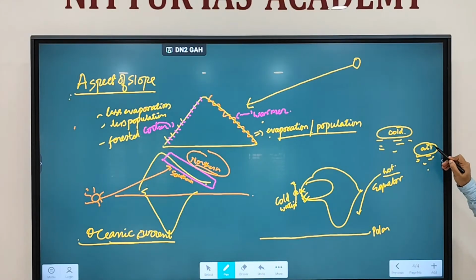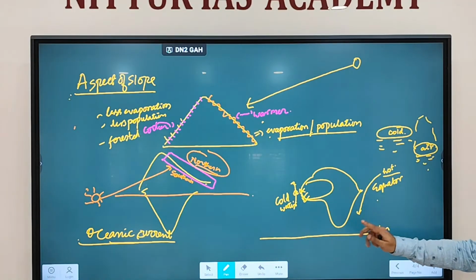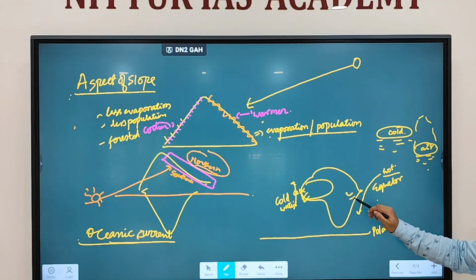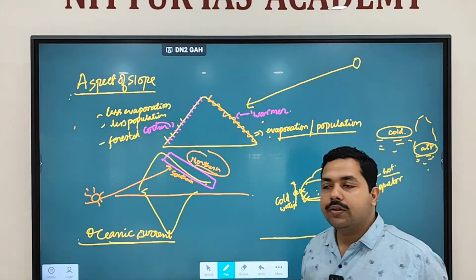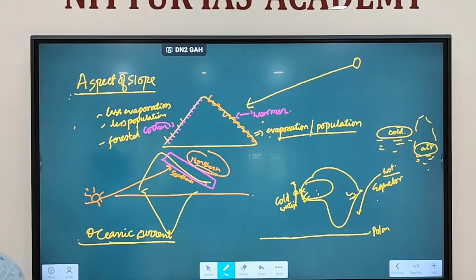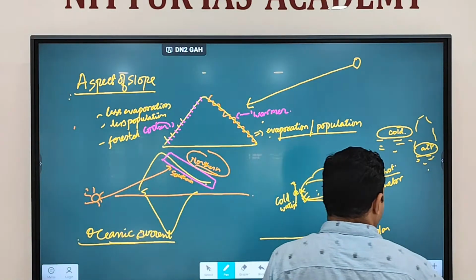On the other side, if water is hotter, air will also get heated. When air gets heated, air will expand. When air expands, condensation, cooling will happen, rainfall will happen. So that's why even oceanic current can determine which part will have more temperature, which part will have lesser temperature, which part will receive more rainfall, which part will receive lesser rainfall. This also depends on oceanic current. Fine. Next is altitude.